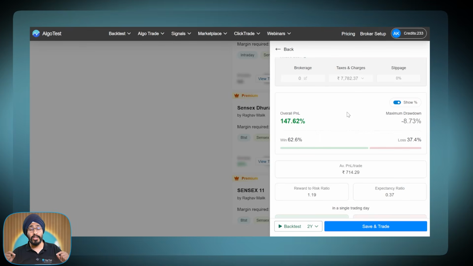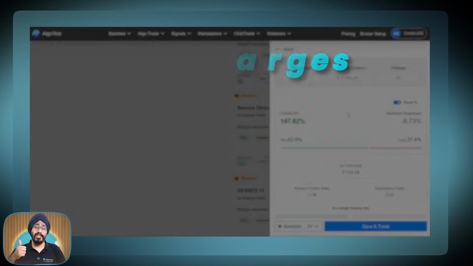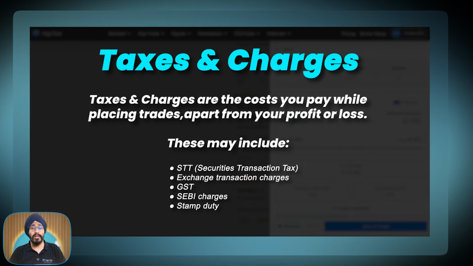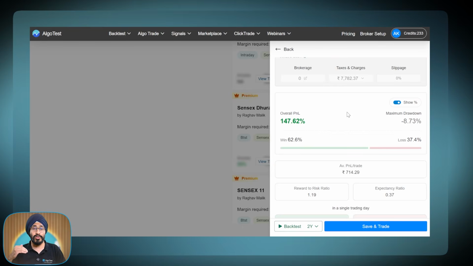Because in the real world, you face real charges, taxes and slippage. Now what are these? Taxes and charges, everyone knows, whenever you get a contract note, you get the statement, this is the STT, this is the exchange charges, this is the GST, so on and so forth for every trade you take. You need to give these charges irrespective of if you are in profit or loss, alright. So first, we need to add these charges.